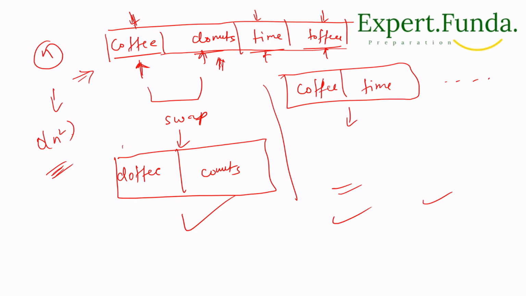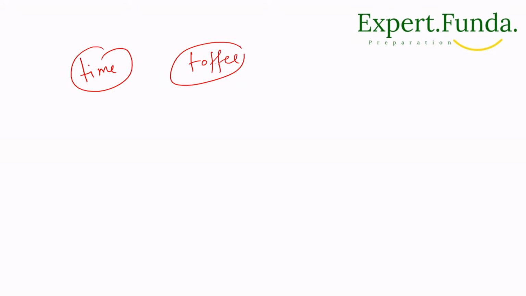Because what is happening is, we can group the suffix of all the words in the ideas by their initial letter. Let me repeat again what I'm saying: if we have two words with the same initial letter, like time and toffee.